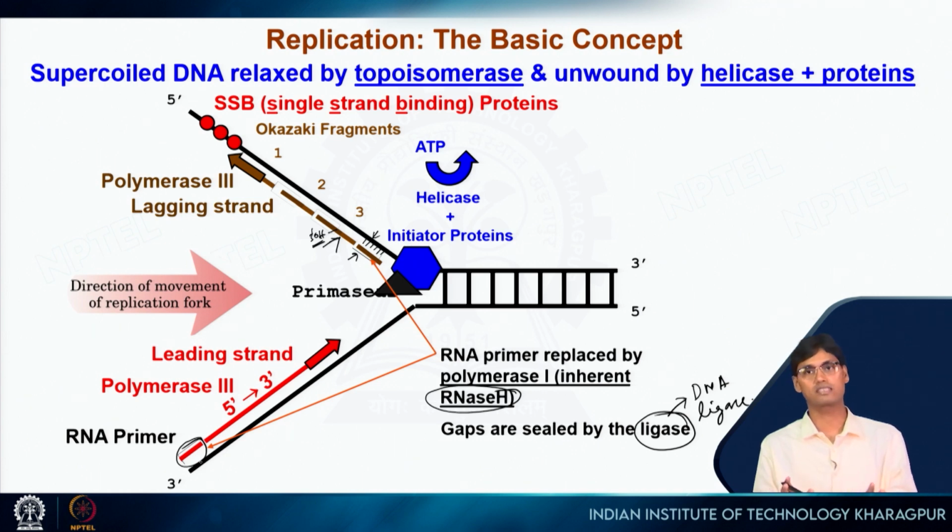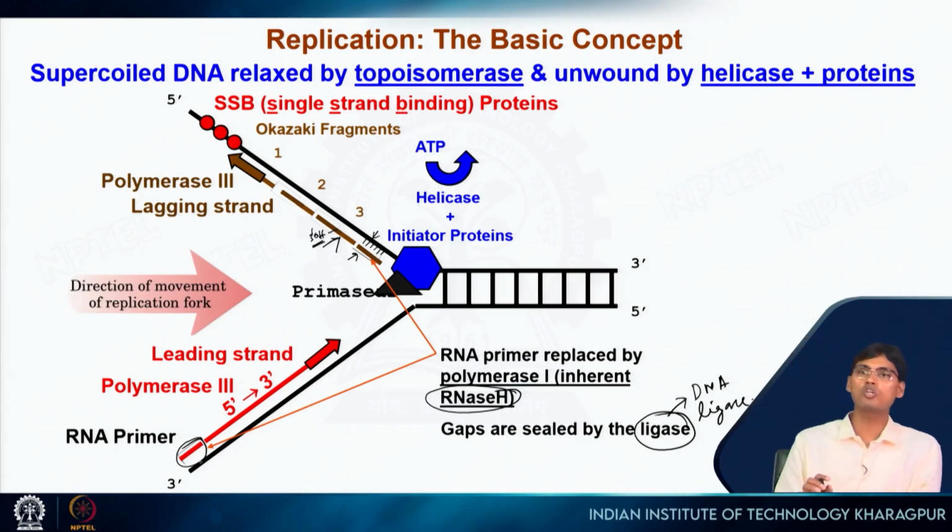If you try to draw in pen and pencil, you will see that it will get the 3 prime OH group and it will be synthesized. But in case of linear DNA, it is a real problem how this end will be synthesized. The end of the linear DNA, the chromosome, in eukaryotes is called telomere.